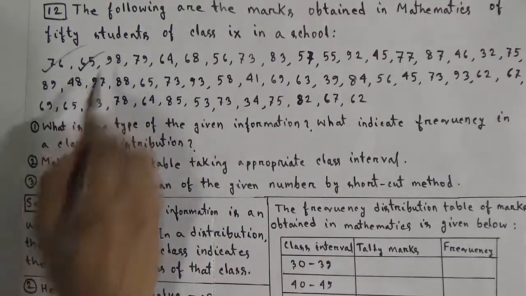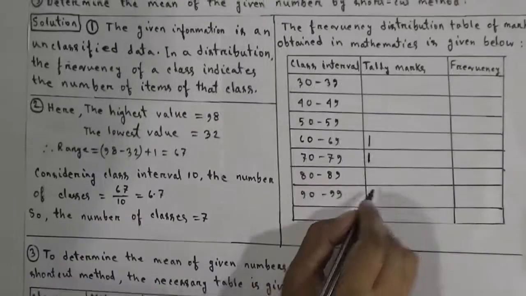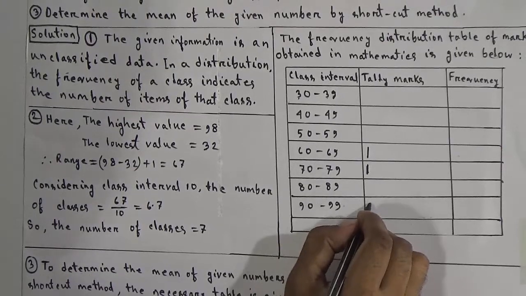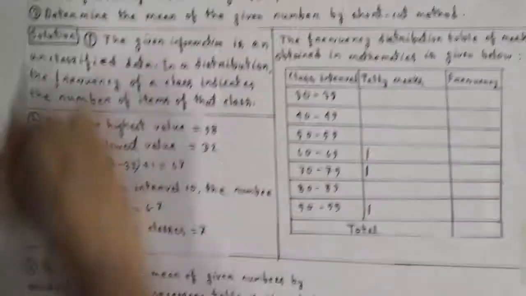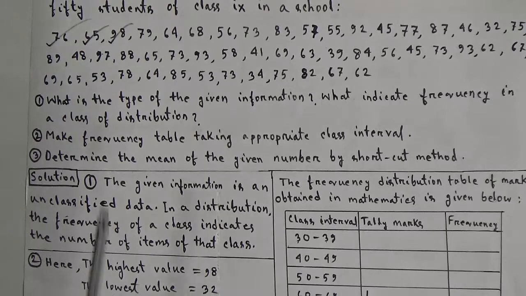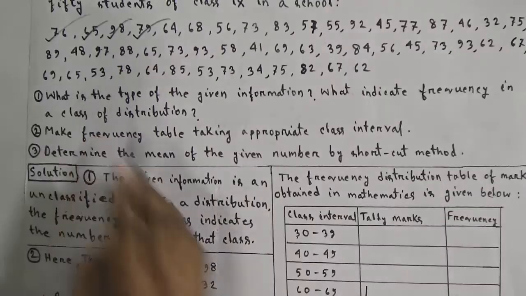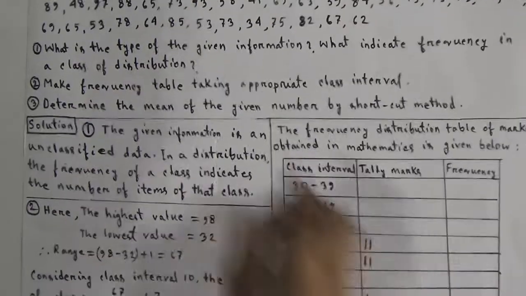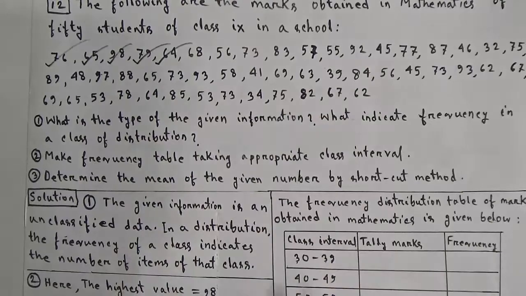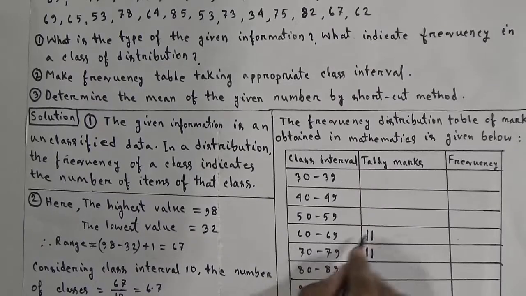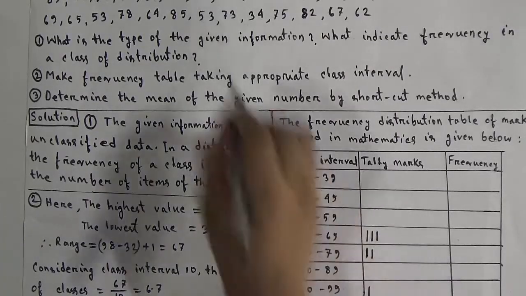Now 98 will come in 90 to 99, this column. Now 79 will come in this column, then 64 will come in this column, then 68 will come in 60 to 69, that means this column.